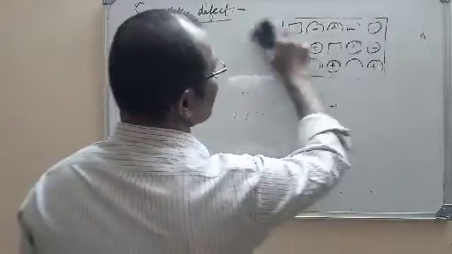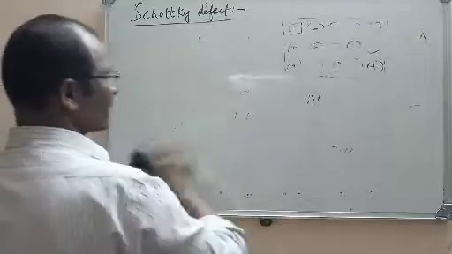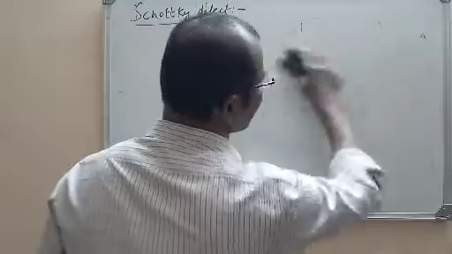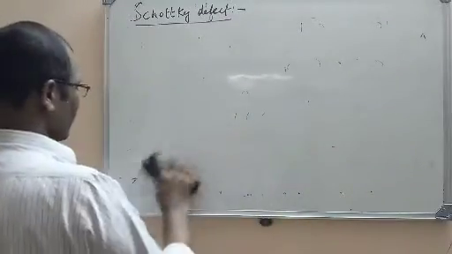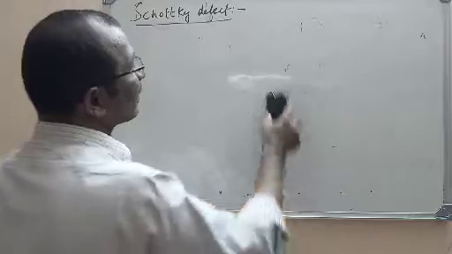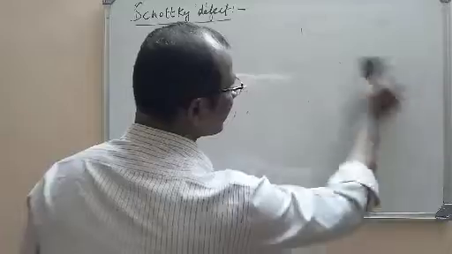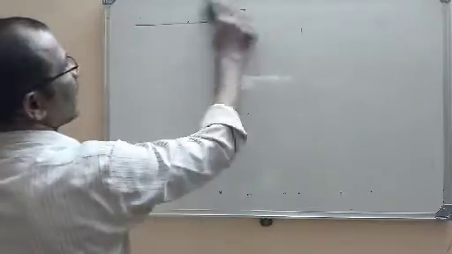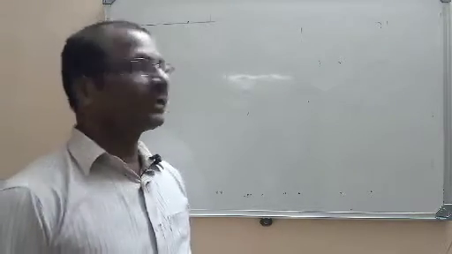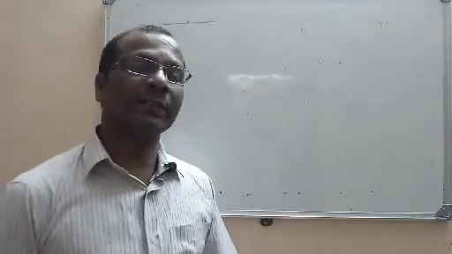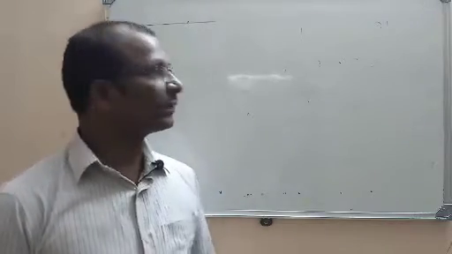But in ionic compounds, the same defects are observed in the form of Frenkel and Schottky defects. In Frenkel defect, the cation migrates to the interstitial site. That is why Frenkel defect is also called a dislocation defect, because dislocation means moving from one location to another. In Frenkel, the cation is moving to the interstitial site. In Schottky defect, both anion and cation are missing from the lattice. So this is what we had studied.